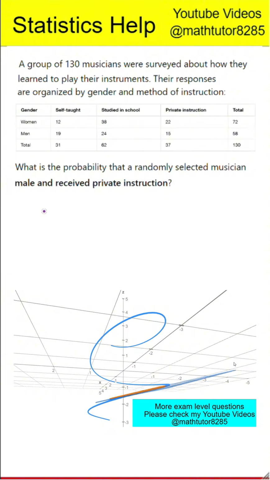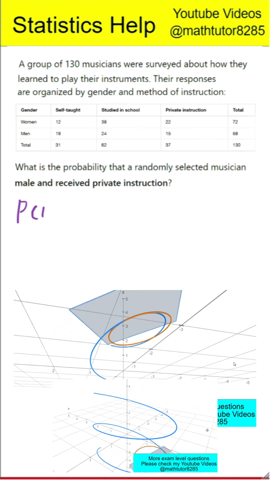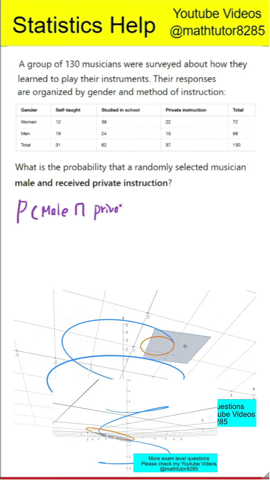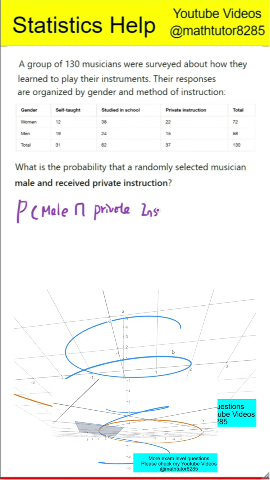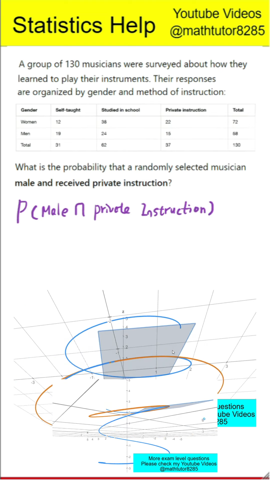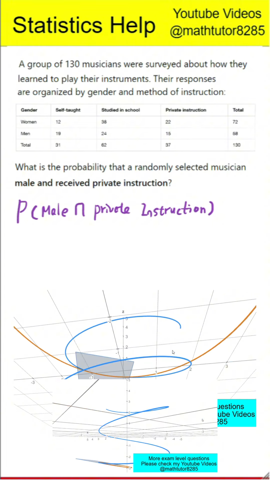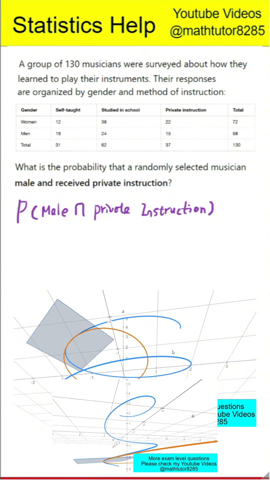Question is, if one musician is selected at random, what is the probability that this person is a man who received private instruction? First step is to understand what is being asked. We are asked to find the probability that a randomly chosen musician meets two conditions at the same time. First, the musician must be male. Second, the musician must have received private instruction. This is called a joint probability because both conditions must be true together.